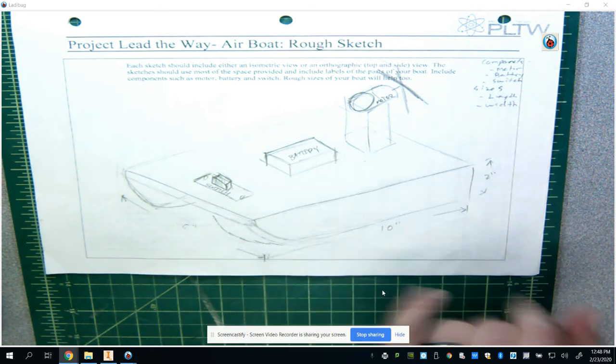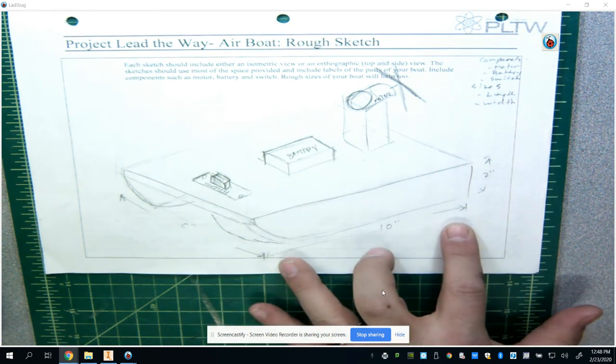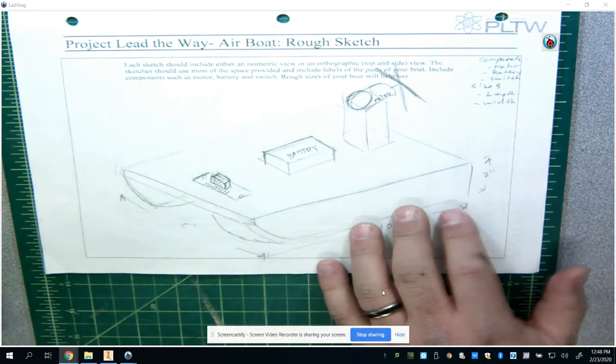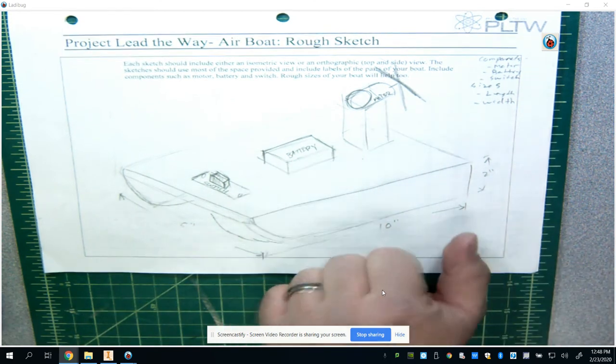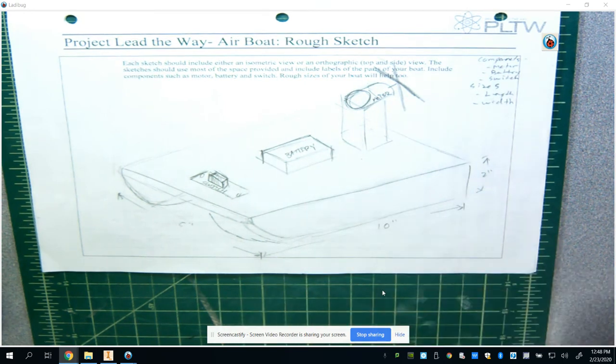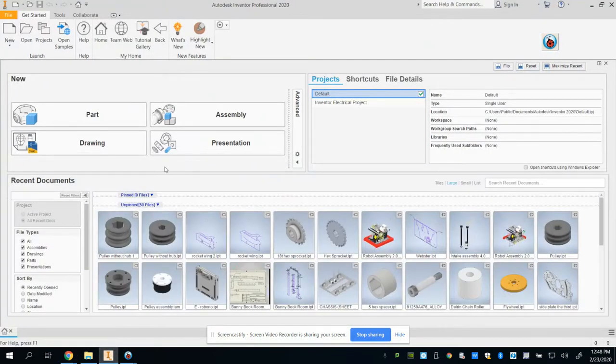The rough sketch needs to include some sizes, like length, width, and depth, as well as components like the motor, the battery, and the switch. So make sure you have those things at least roughly outlined on your plan before you start in Autodesk Inventor. So I'm going to transition over to Autodesk Inventor.